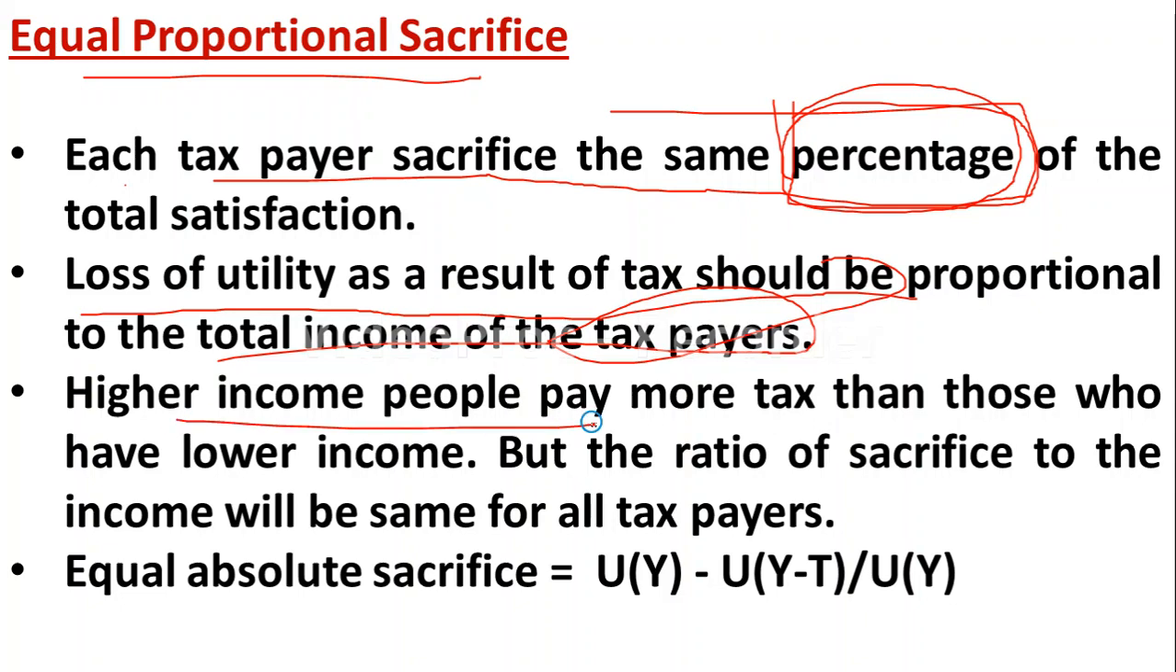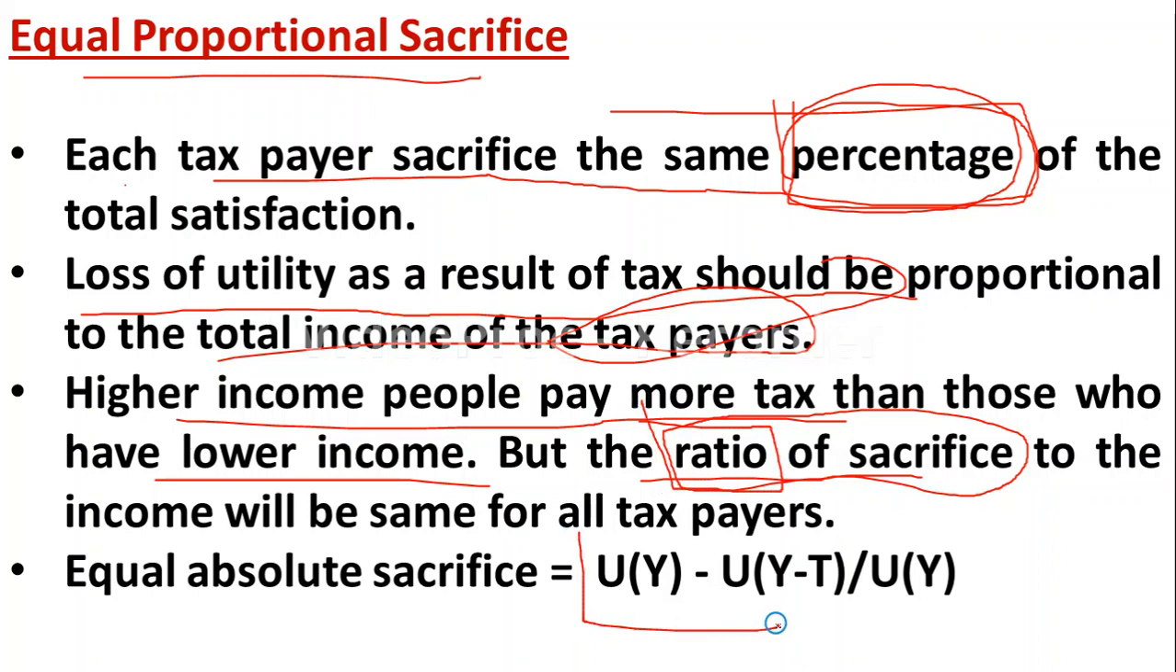And higher income people pay more tax than those who have lower income, but the ratio of sacrifice is the same here. This you have to remember. Here high income people will pay high tax, low income people will pay low tax, but the ratio for rich and poor is the same. So here the formula is [U(Y) - U(Y - T)] divided by U(Y). So this formula you have to remember. Many times questions will arise on this.